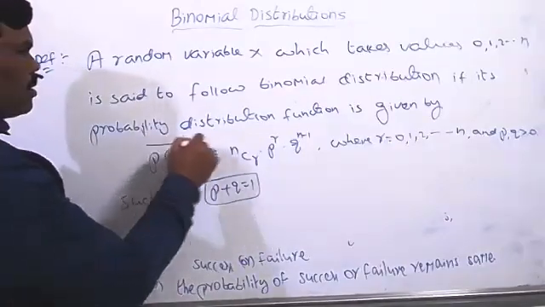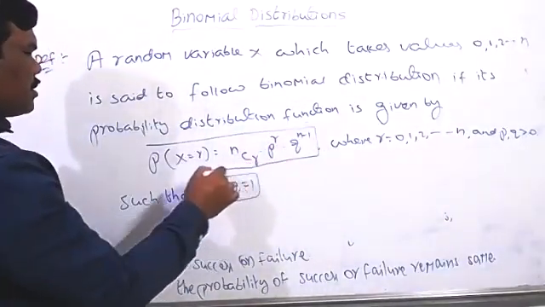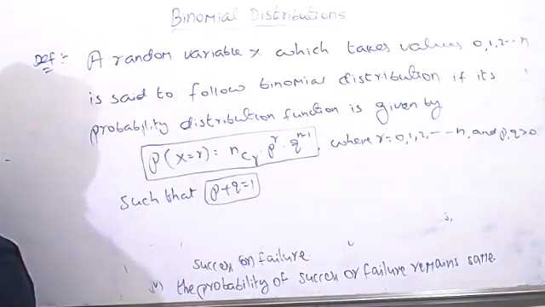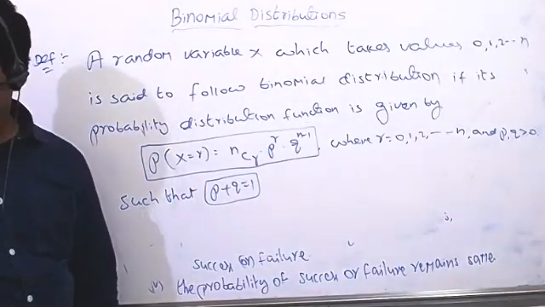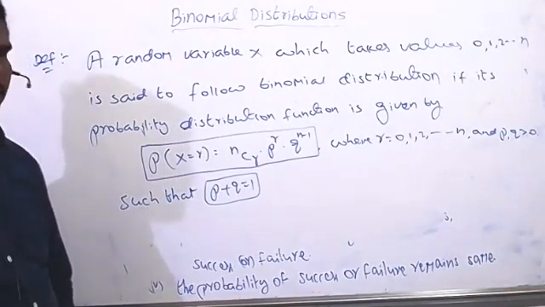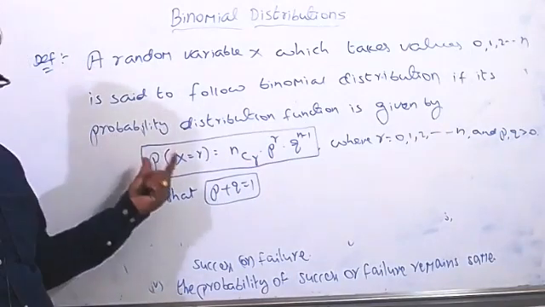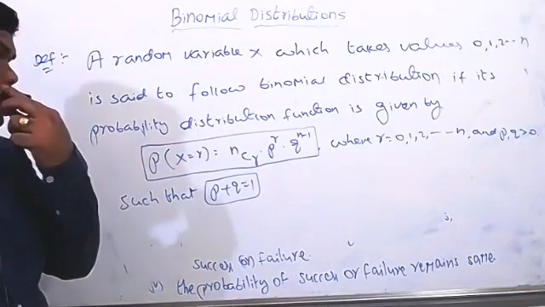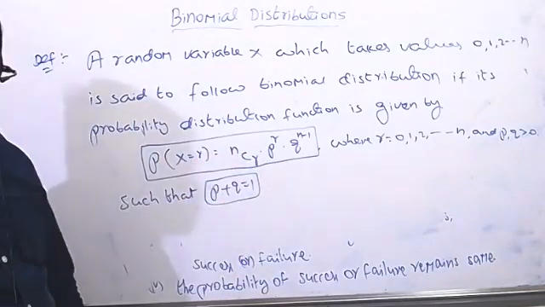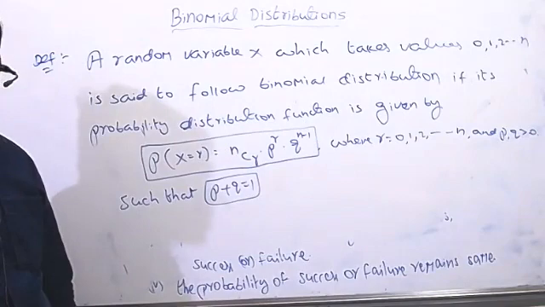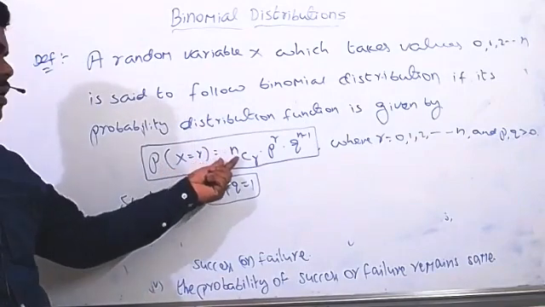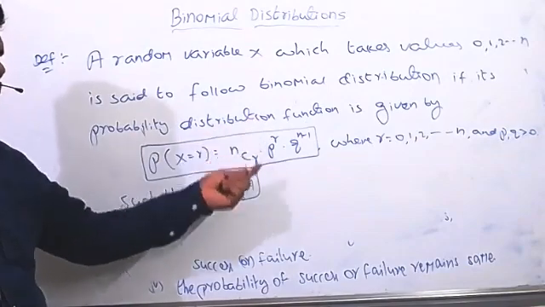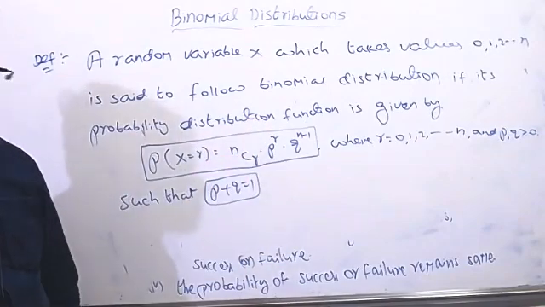So this is what we call a binomial distribution. Same formula only. Whatever we learn in the binomial theorem chapter, the same concept is here also. There we take T(n+1) equal to nCr into p power n minus r into q power r. But yes, same thing only. Probability of x equal to r is equal to nCr into p power r into q power n minus r.